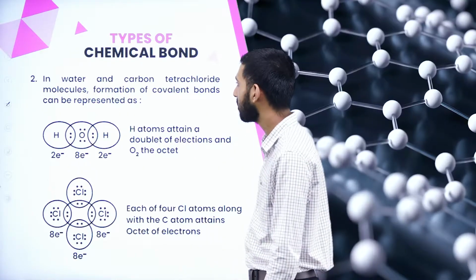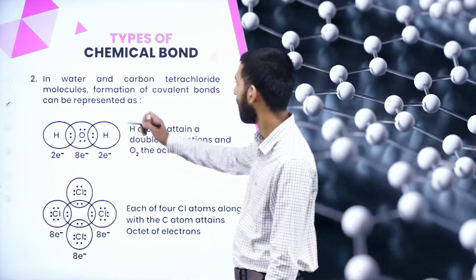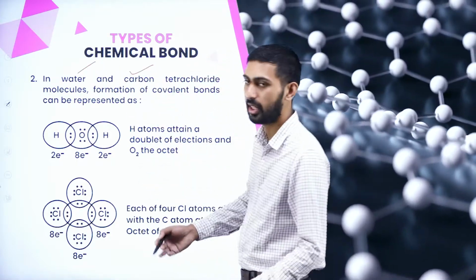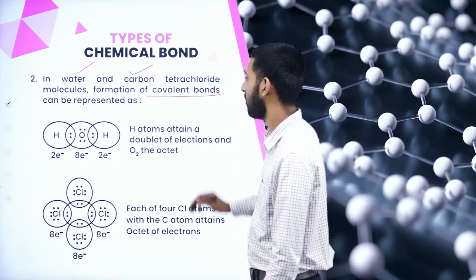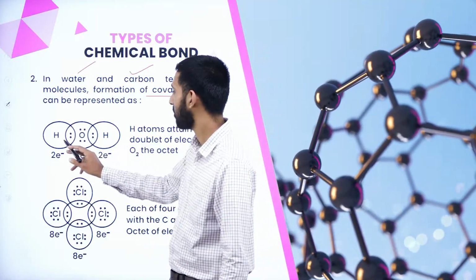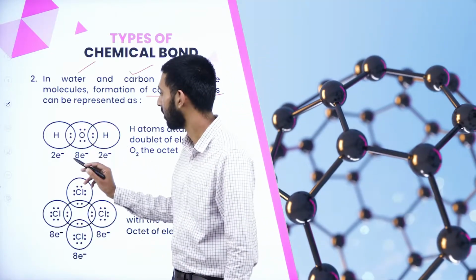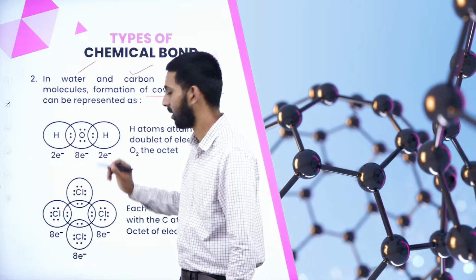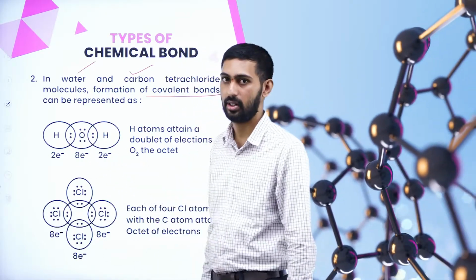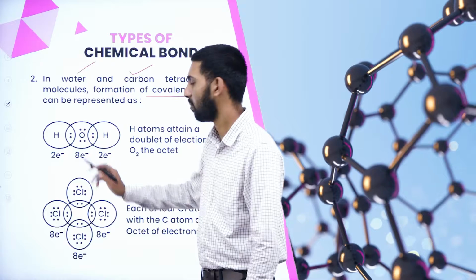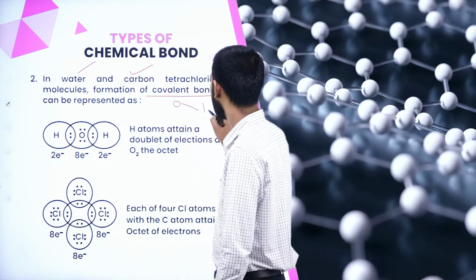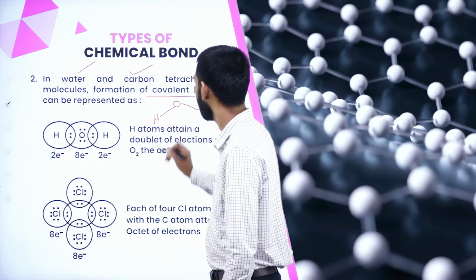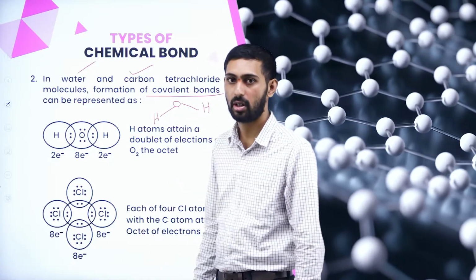Next, the water molecule and carbon tetrachloride. Let us take another example. The formation of covalent bond is represented by, here you see H2O. Here oxygen, you see 2, 4, 6, 8 electrons are present here. And hydrogen also bonds with oxygen. So this is the structure of the water molecule.